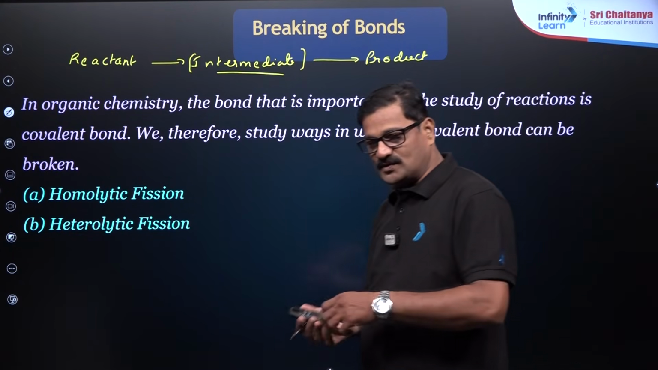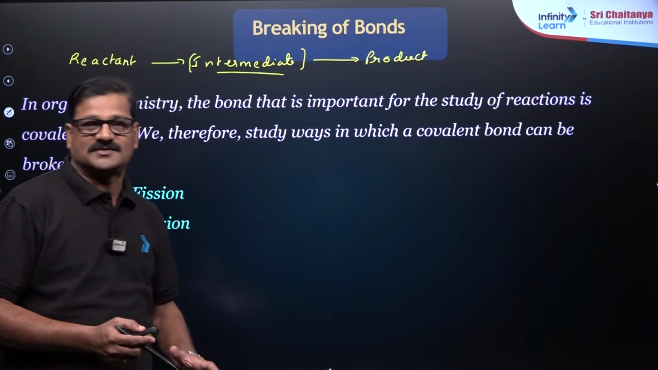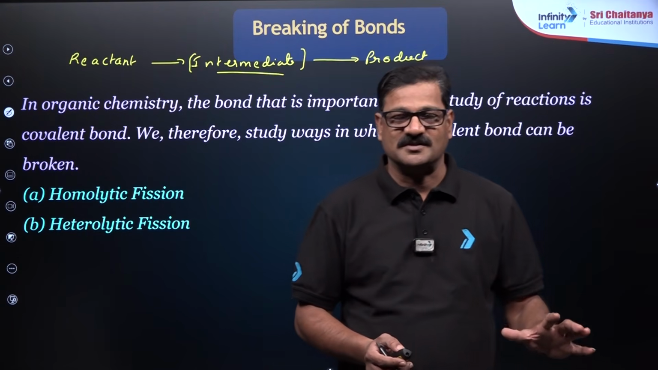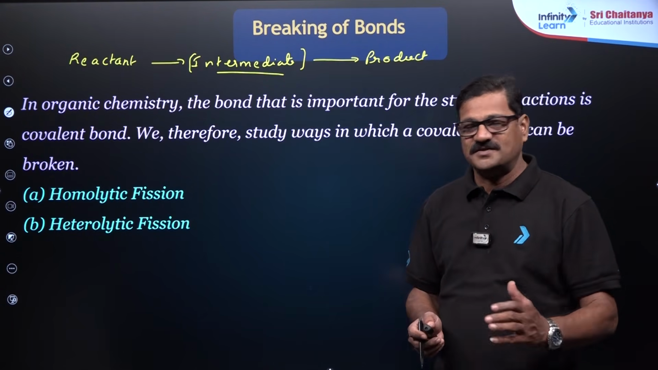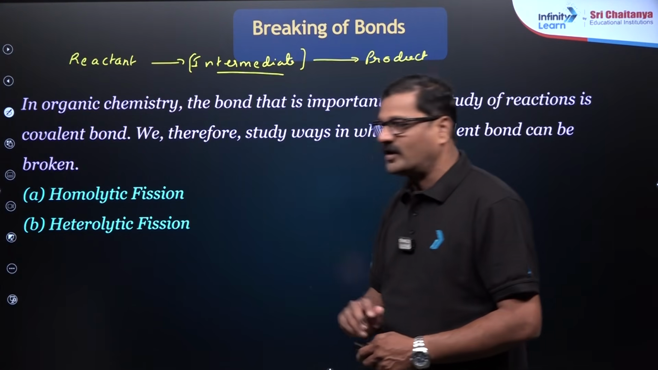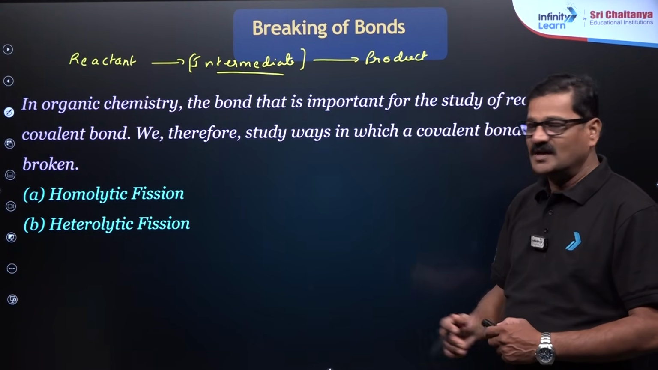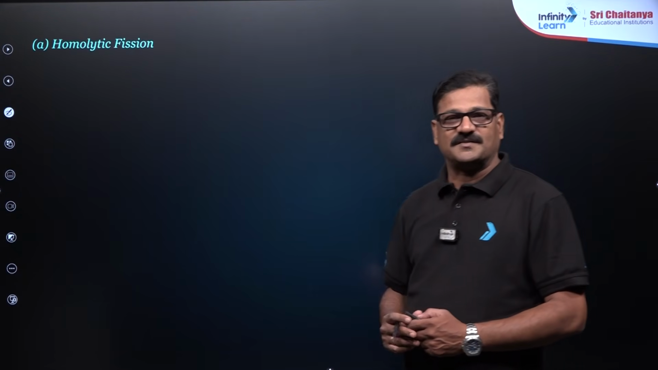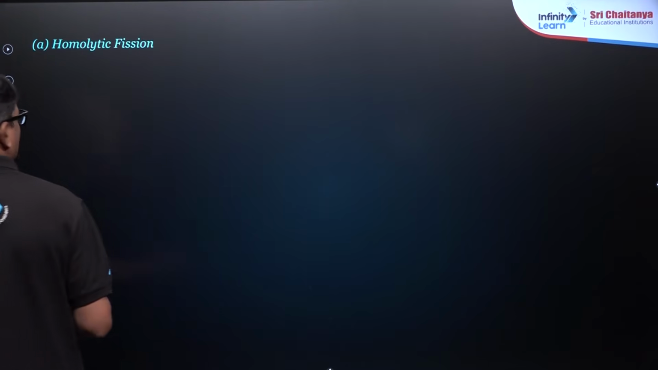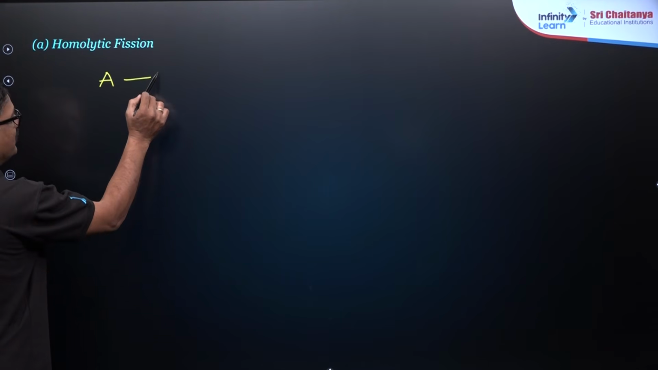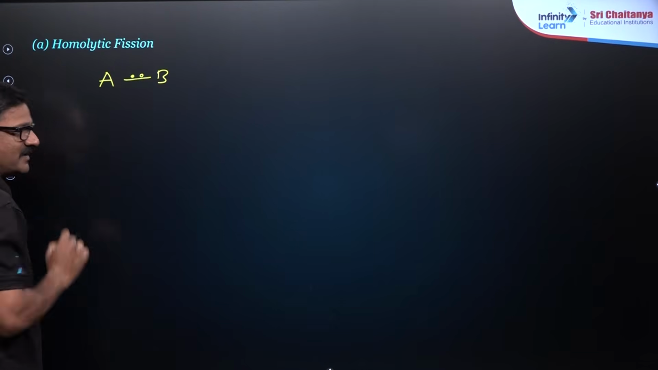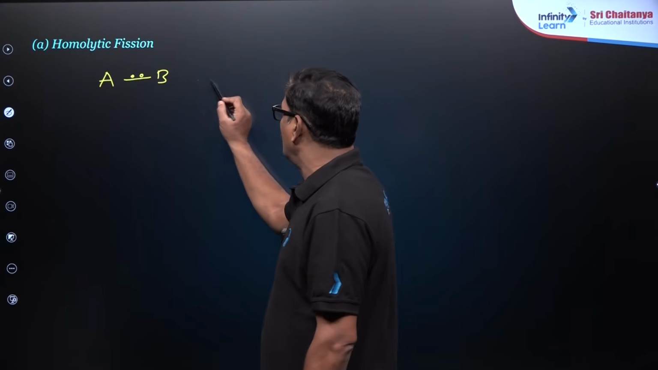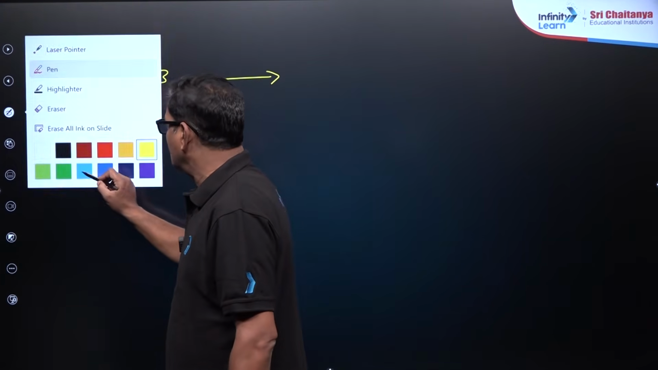In organic chemistry, you see various bonds are broken. The bond breaking is of two types, homolytic fission and heterolytic fission. Breaking of the bond is called fission. If the bond is exactly broken into halves, it is called homolytic fission. If unequally broken, it is called heterolytic fission. Let's talk about homolytic fission. Let's say there is an element A and B. There is a bond pair of electrons present between A and B. The bond pair is exactly broken into halves. That is called homolytic fission.